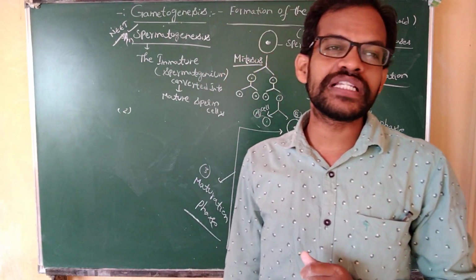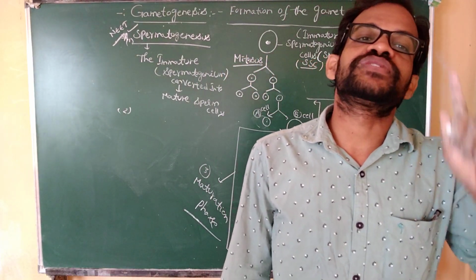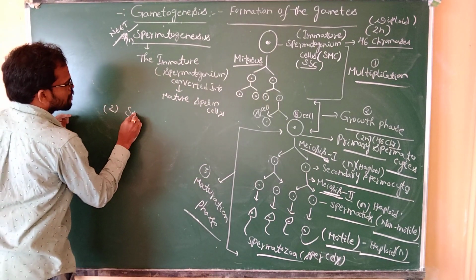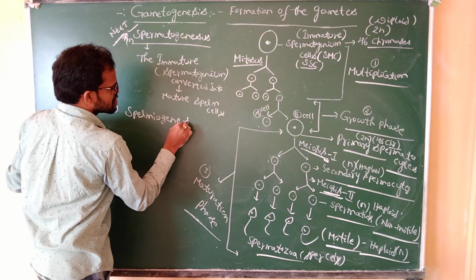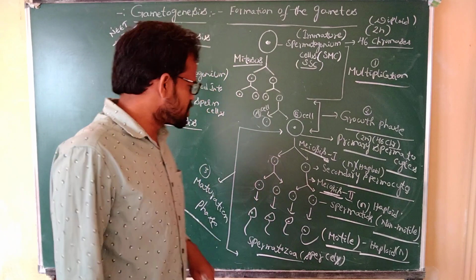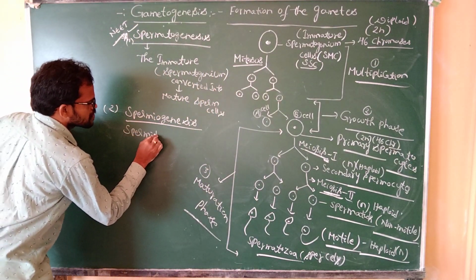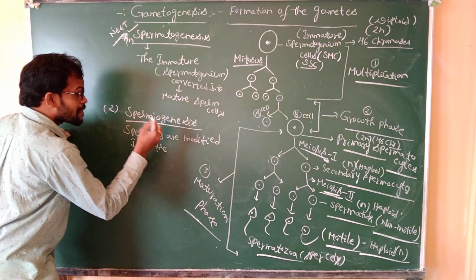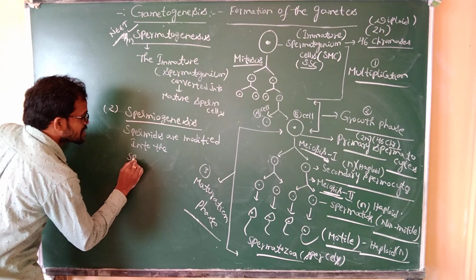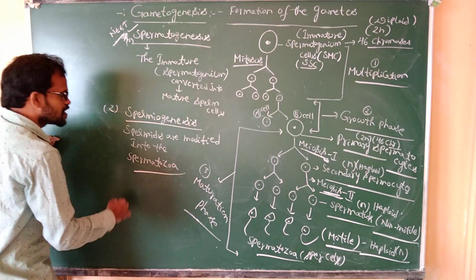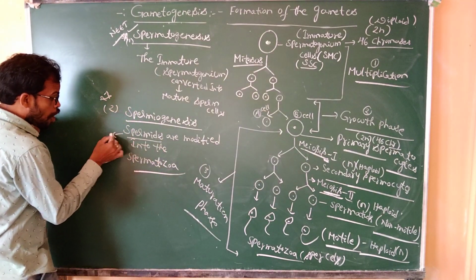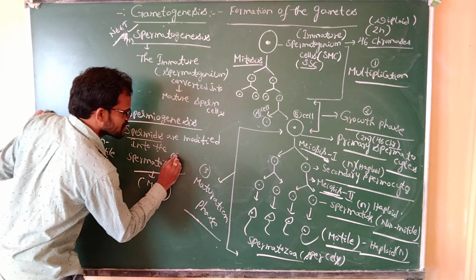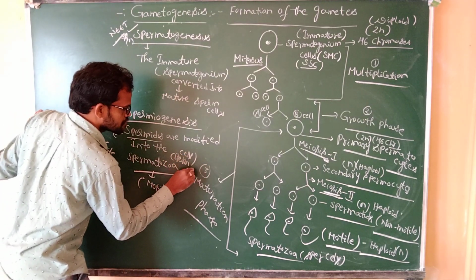Coming to the next one, spermiogenesis. Spermiogenesis means the spermatids are modified into spermatozoa. That is, the non-motile spermatids are converted into the motile spermatozoa. Spermatozoa means sperm cells.